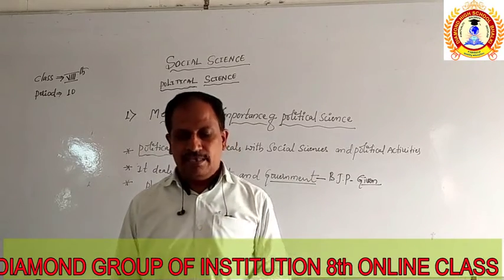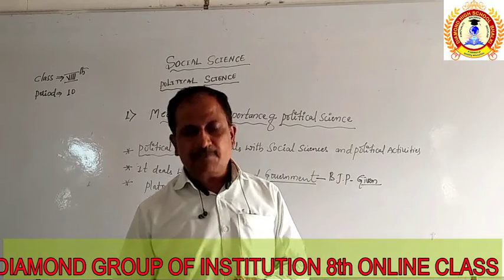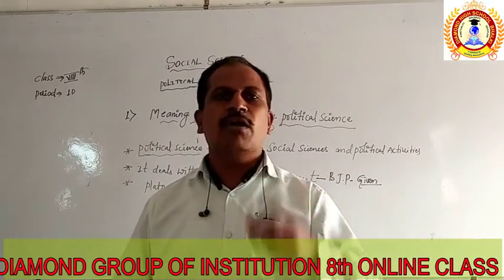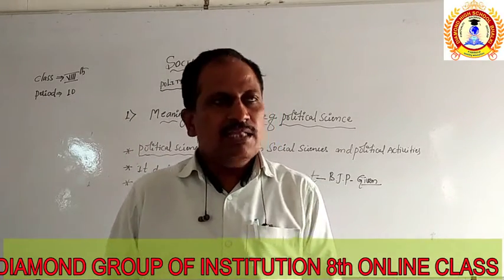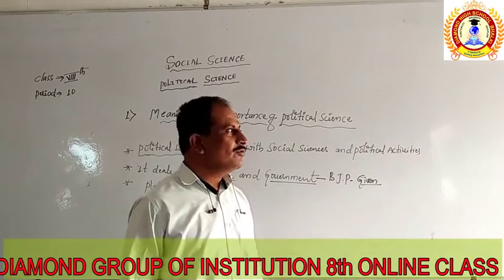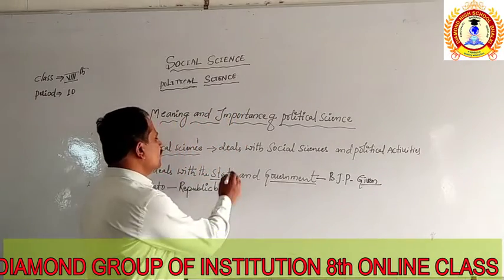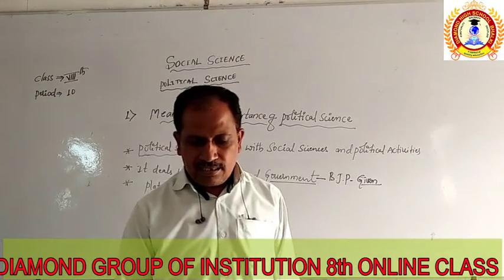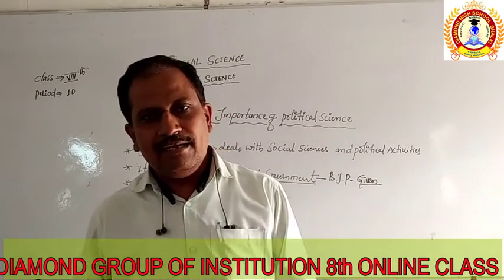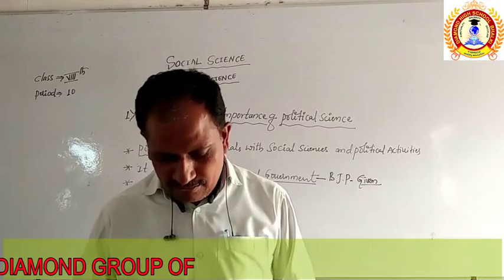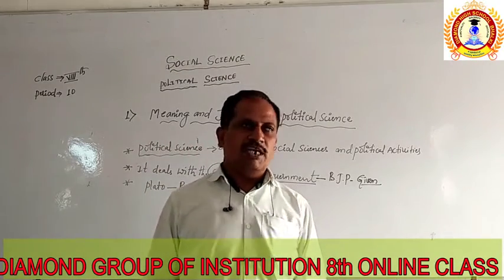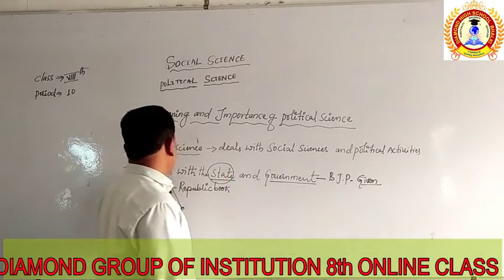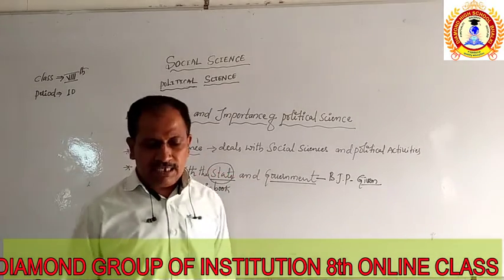In the easy way, the study of the state is the main subject matter of political science. The work of political science is to get the knowledge related to the state and man related to the particular subject. These are the main points we are going to see.